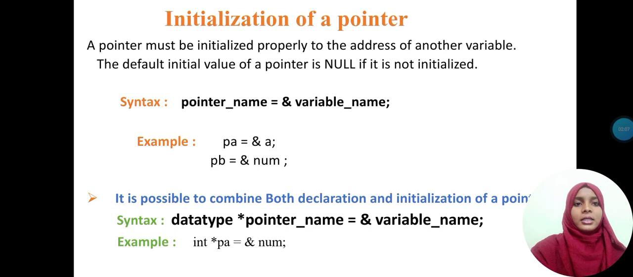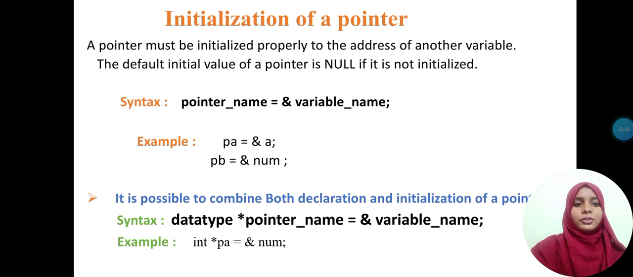Initialization of a pointer. A pointer must be initialized properly to the address of another variable. If it is not initialized, by default the value of the pointer is the null character. Syntax: pointer name equals address of variable name semicolon. Example: p equals address of a semicolon, where p is the pointer name, a is the variable name.